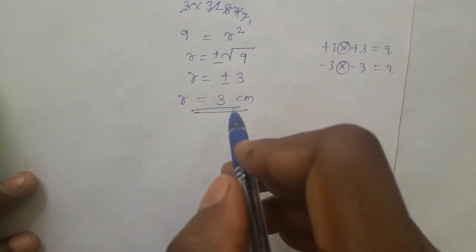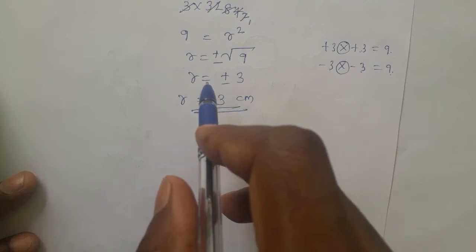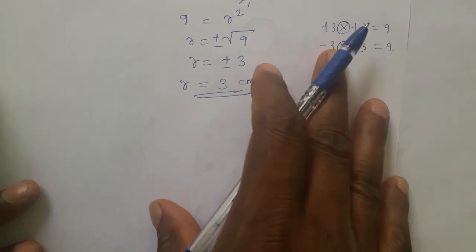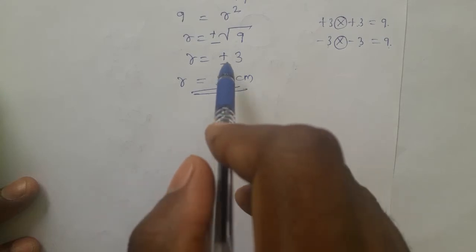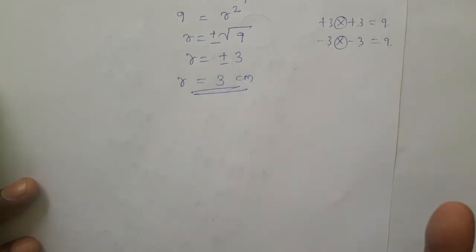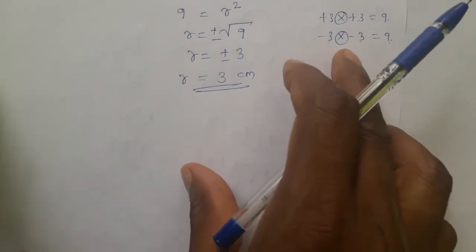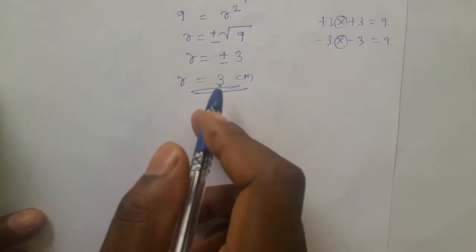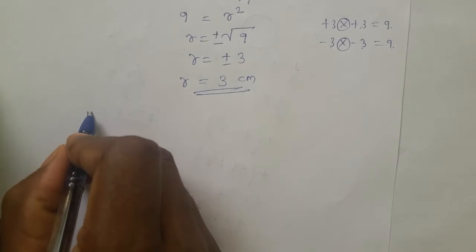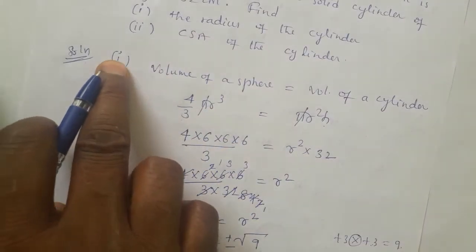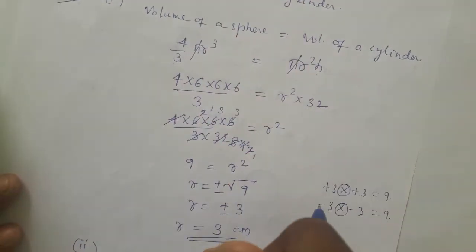But radius never be negative, no? So in that plus or minus 3 we are selecting only 3. But in algebra, to find the variable value, for plus or minus 3 you have to consider both plus 3 and minus 3. In geometry usually we ignore the negative value. Final answer is 3 centimeter, but the problem is not yet finished. We have finished just the first sub question, the radius of the cylinder we found.